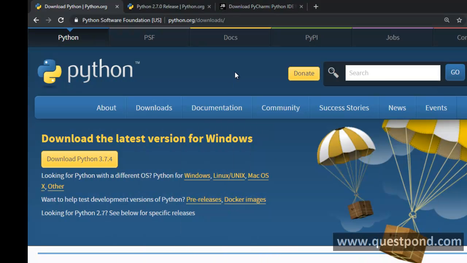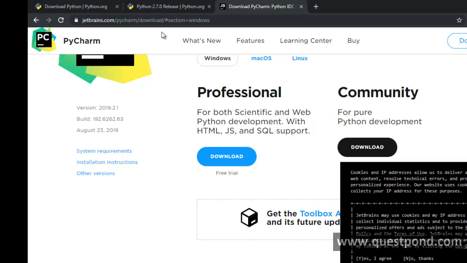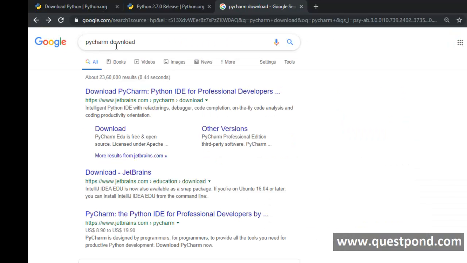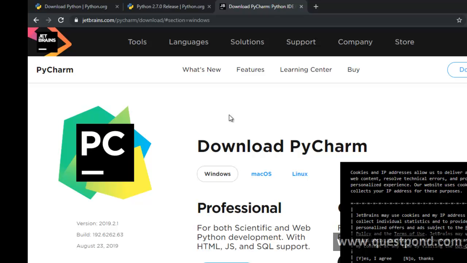So that is the first thing. The second thing is you need to go and download an editor, an IDE. For that, you can use something called PyCharm. So you can Google PyCharm download, right? It will take you to the JetBrains site. JetBrains is the company which actually has created PyCharm.